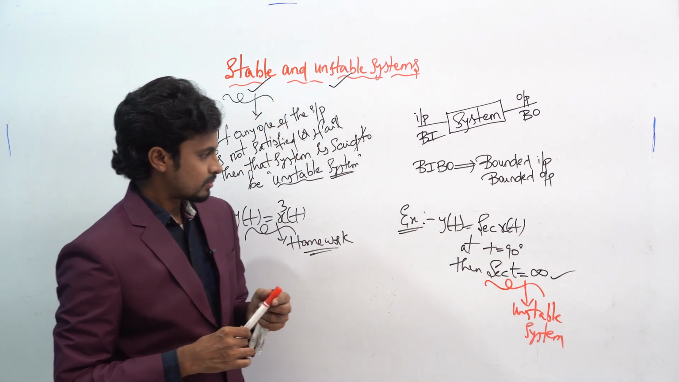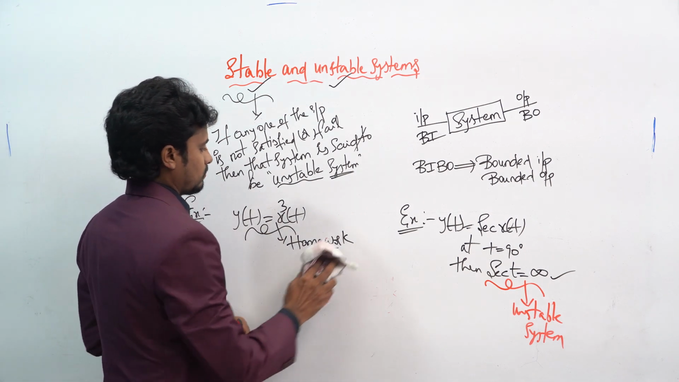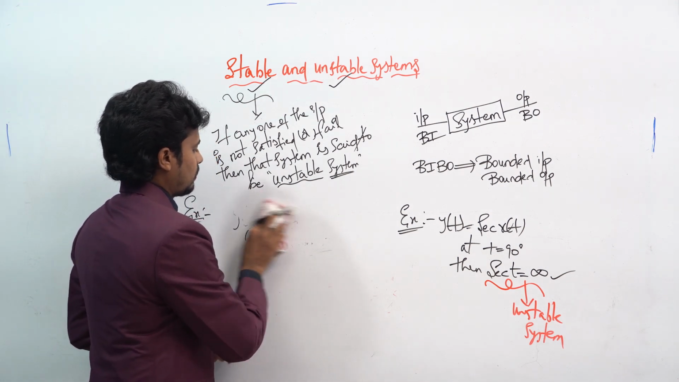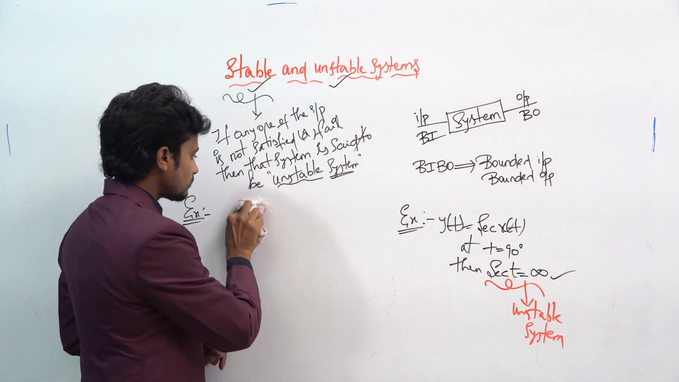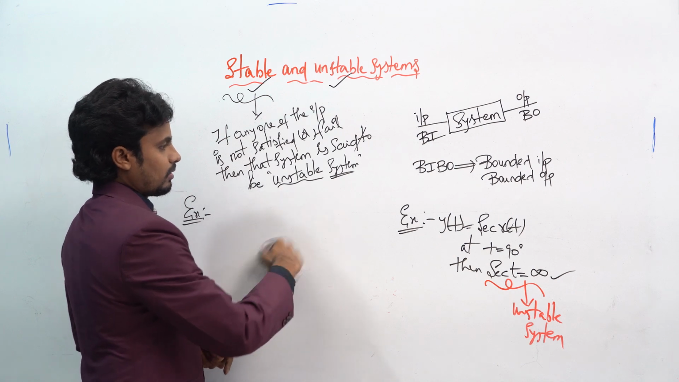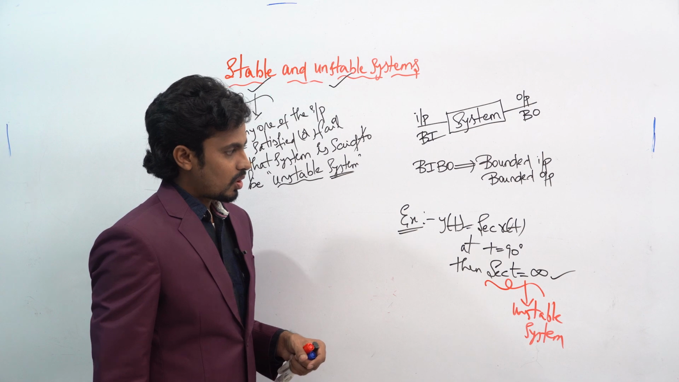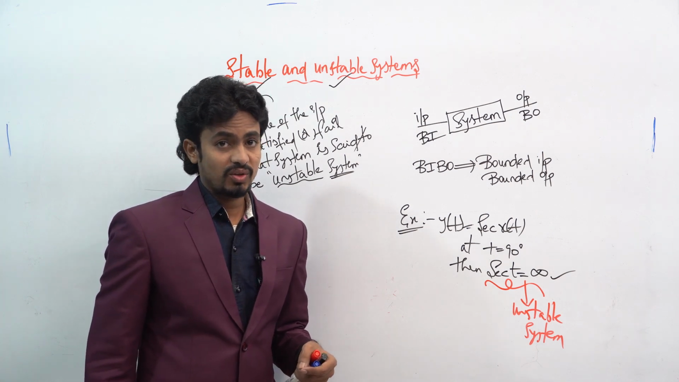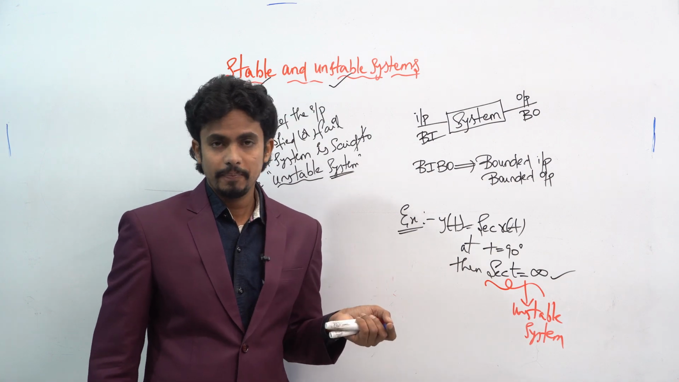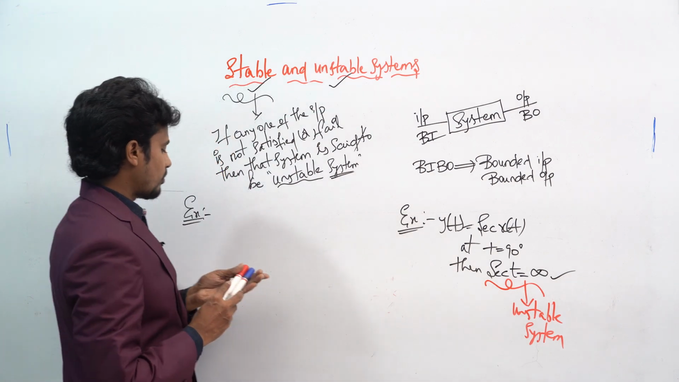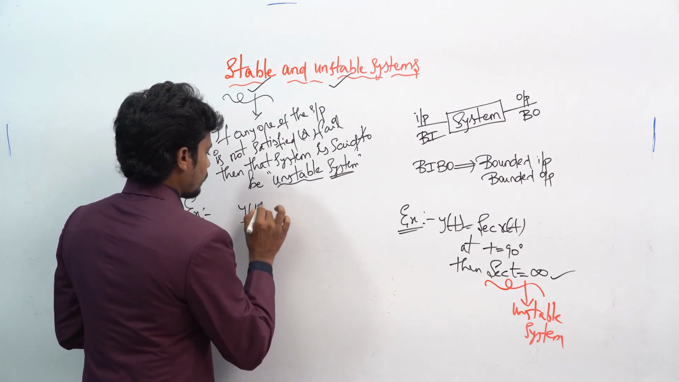Okay, you already know the trigonometry values, right? So if you want to take as homework y of t is equal to tan of x of t, or tan t, whether that system is a stable system or unstable system, you have to check it. Okay, for example, if you take another question, y of t is equal to